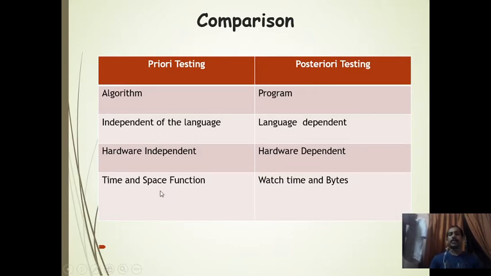Third, time and space functions are calculated. Here we will have a function. Again, we will be using time and space, but we don't have an actual value for that. So we will generate a function using this priori testing. This is the estimate function. In posterior methods, we will have the actual time, and we can see how many bytes are being used. So all those things we can calculate.